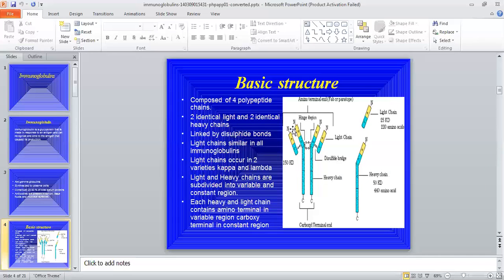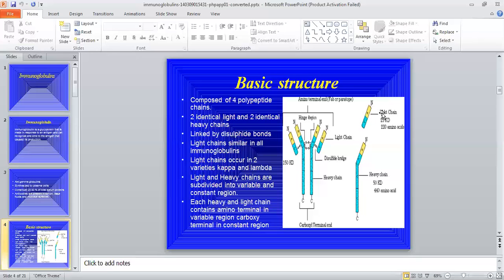Immunoglobulins consist of variable region and constant region. They are made up of 2 light chains and 2 heavy chains. Means the total number of chains is 4, in which 2 are light chains and 2 are heavy chains. These heavy chains are joined by a disulfide bond. Also, the light and heavy chain bind to each other by a disulfide bond. This is the N terminal of the immunoglobulins and this is the C terminal of the immunoglobulins. This is known as Hinge region.